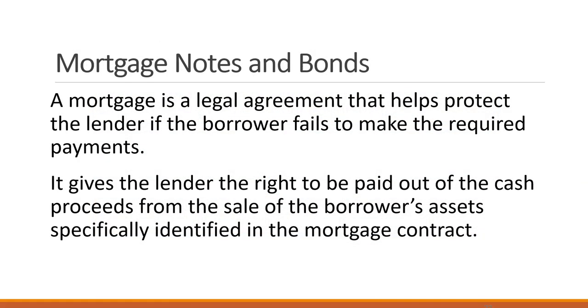A mortgage note is a legal agreement that helps protect the lender if the borrower fails to make the required payment. So this gives the lender the right to be paid out of the cash proceeds from the sale of the borrower's assets, specifically identified in the mortgage contract. So in this example, we are securing our loan with an asset, some kind of property. And we're saying that if we fail to make the payments on this liability, that you can then take our property and collect any cash from selling that property.